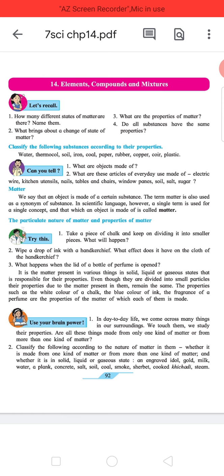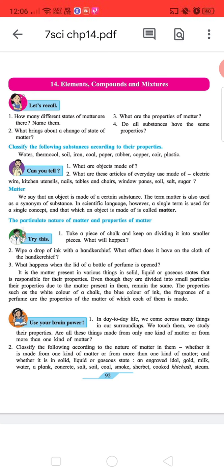Heading, classify the following substances according to their properties. Water, thermocol, soil, iron, coal, paper, rubber, copper, coir, plastic. Subheading, can you tell what objects are made of? 2. What are these articles of everyday use made of? Electric wire, kitchen utensils, nails, tables and chairs, window panes, soil, salt, sugar.